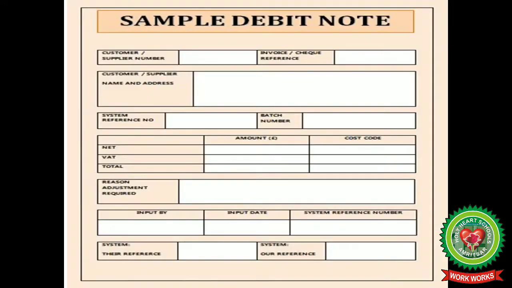Here you can see a sample of a debit note. Name of the customer or the supplier number is given, invoice or check reference, customer's name and full address, reference number, batch number, amount to be paid, reason why a purchase return is taking place, then proper date and initials are put.